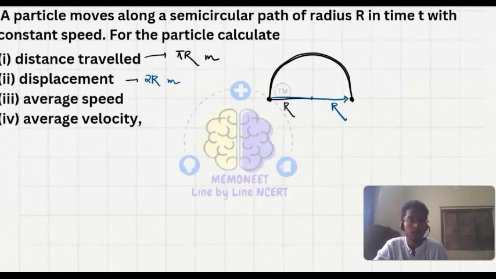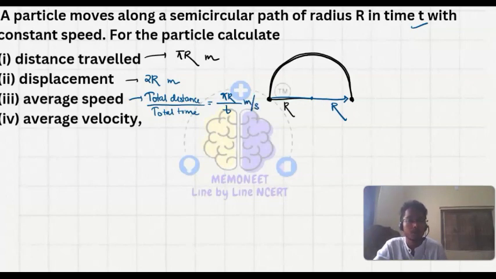Then average speed. Average speed is total distance upon total time, and the time is given as t. So it is pi r upon t, meter per second.